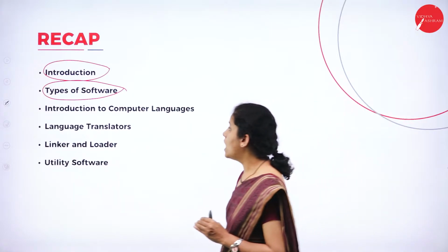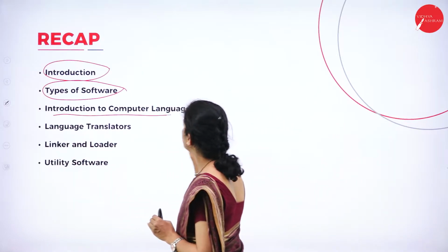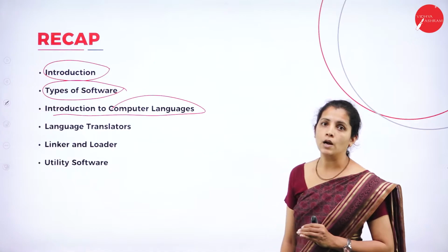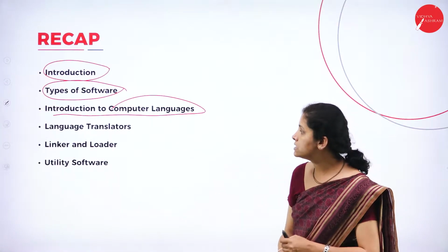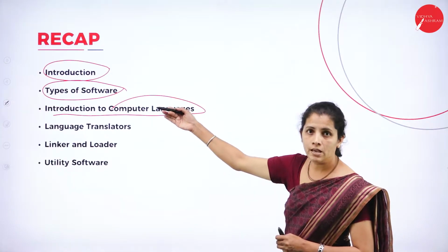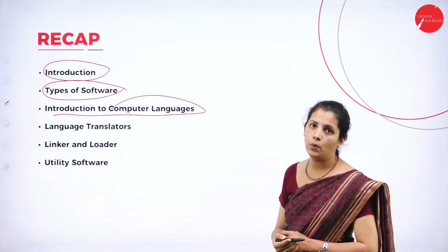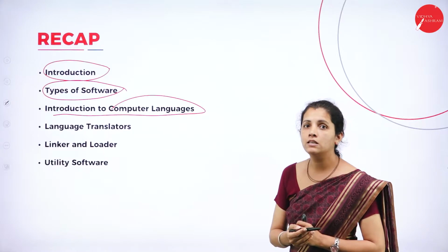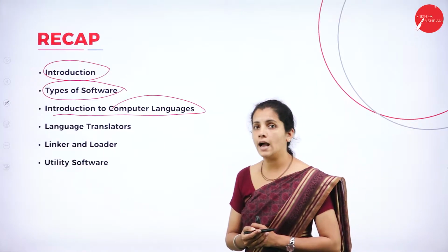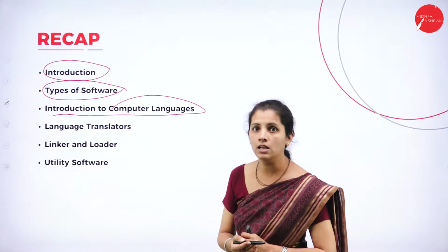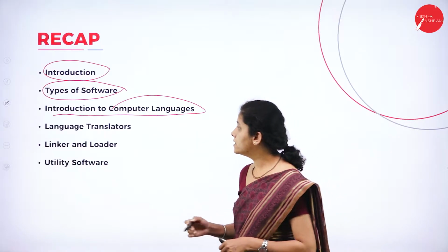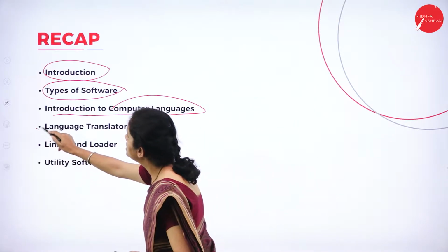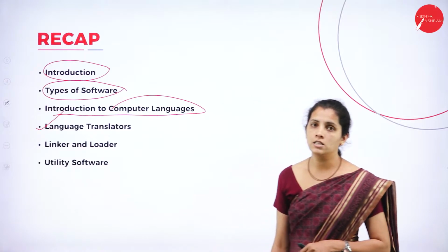Along with that, I covered an introduction to computer languages: high level language and low level language. Under low level language, I discussed machine level language as well as assembly level language. Along with that, I discussed the language translator.